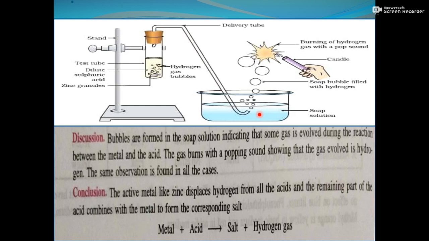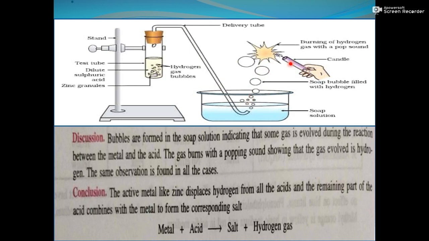You have played that game, a game small children play, in which if you blow into soap solution, a lot of bubbles come out. Why is soap solution used there? Because bubbles form very easily in soap solution. So that is the same reason to take soap solution here, so that bubbles can be easily formed. So when this gas passes through this delivery tube and enters the solution, a lot of bubbles are formed.